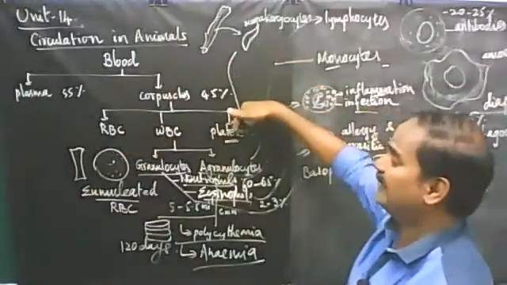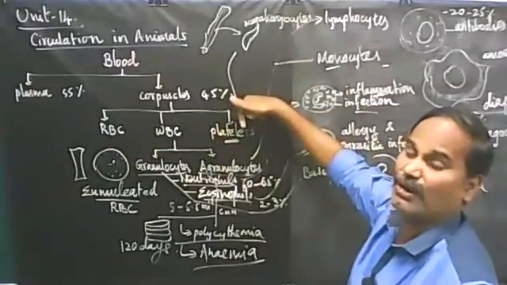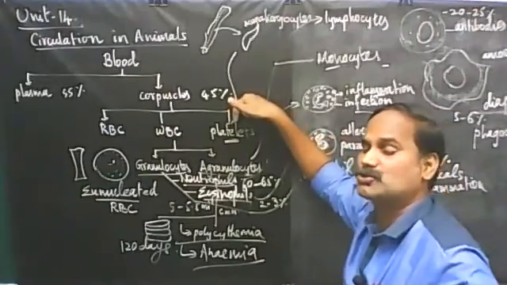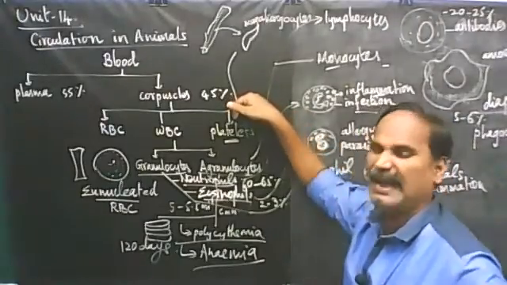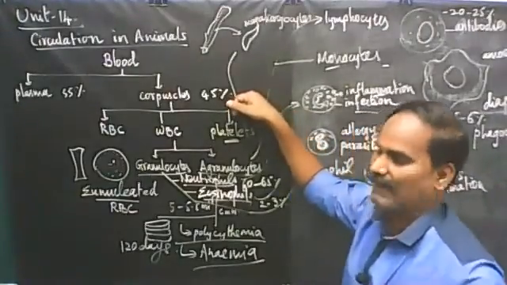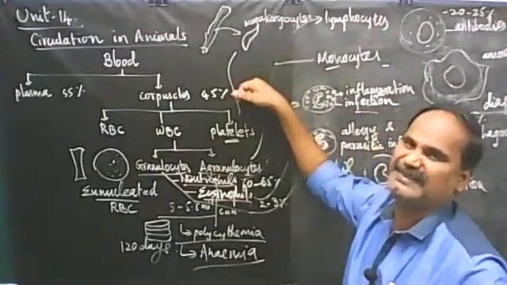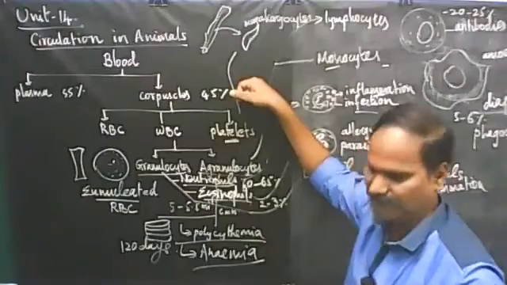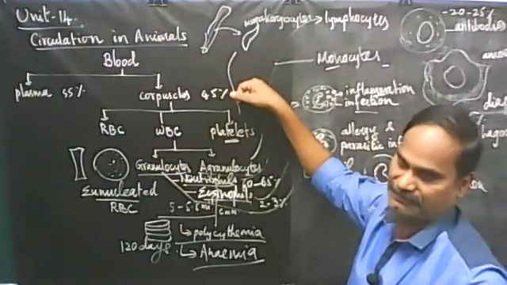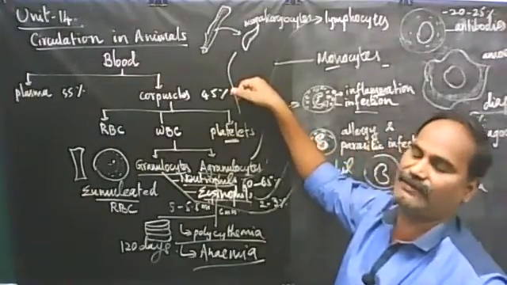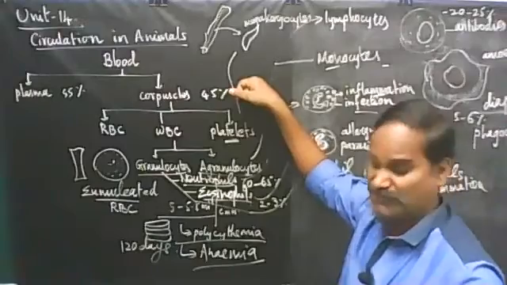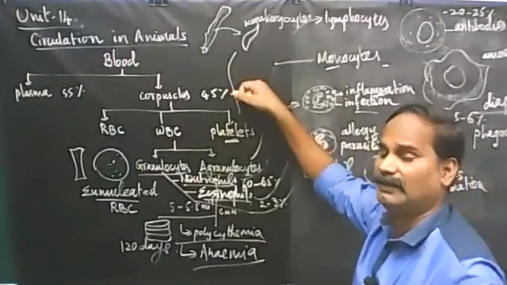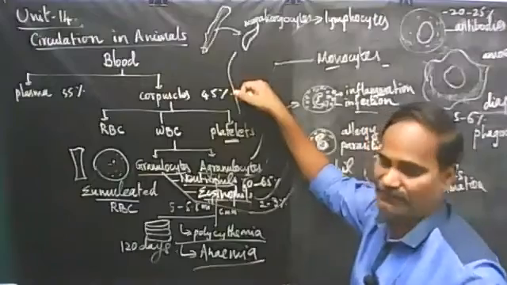Then thrombocytes; platelets are also called thrombocytes. The thrombocytes initially produce thromboplastin substances and tissue factor, and that plays a very important role in the initiation of the blood clotting process. The mineral calcium is needed for blood clotting. Vitamin K is also necessary. There are more than 10 factors responsible for blood clotting.